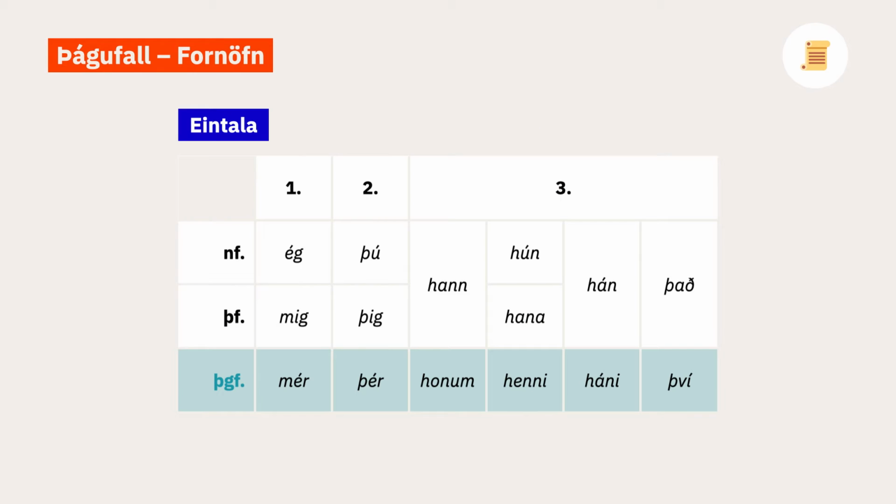This table shows the singular pronouns in the dative case. As you can see, they're all distinct from their respective nominative and accusative forms. So going from left to right, we have mér, þér, honum, henni, því.